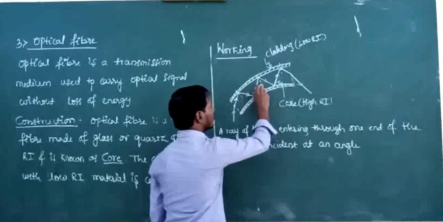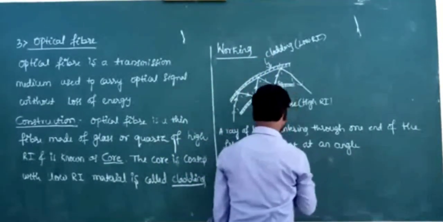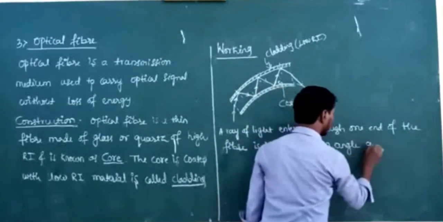Critical angle for the given pair of media. What is that pair of media? Core and cladding. It is incident at an angle greater than critical angle.